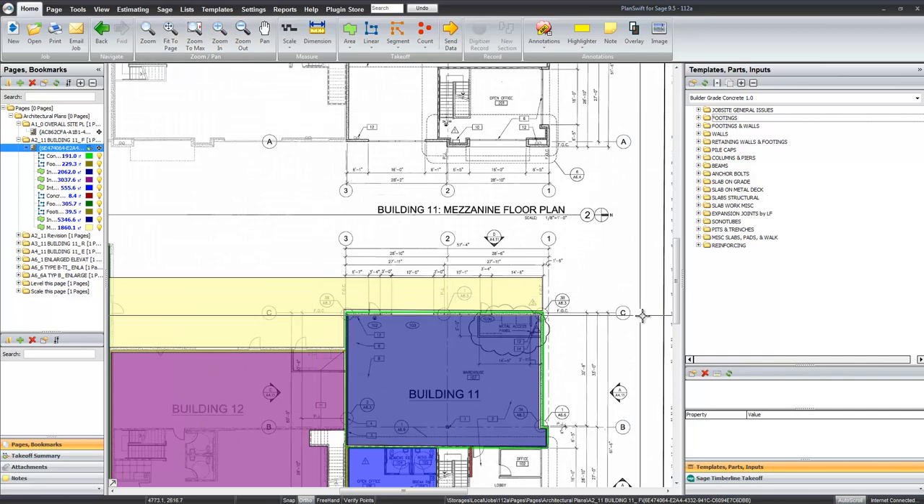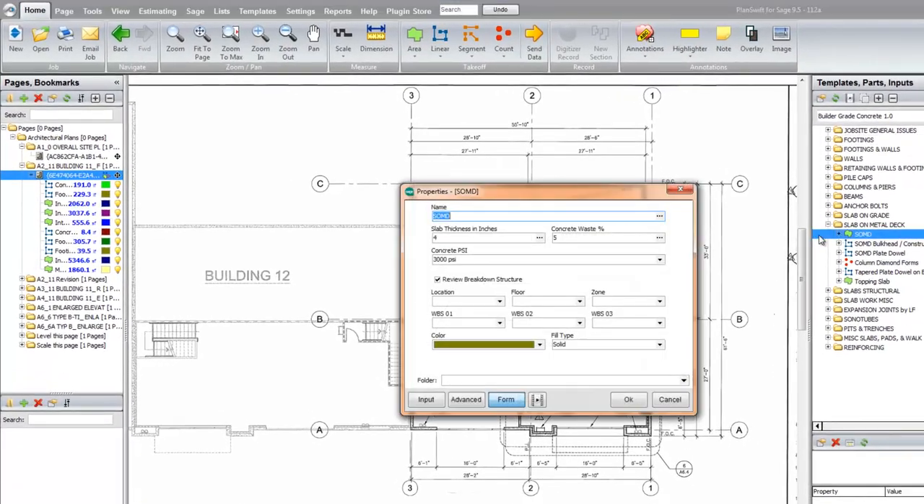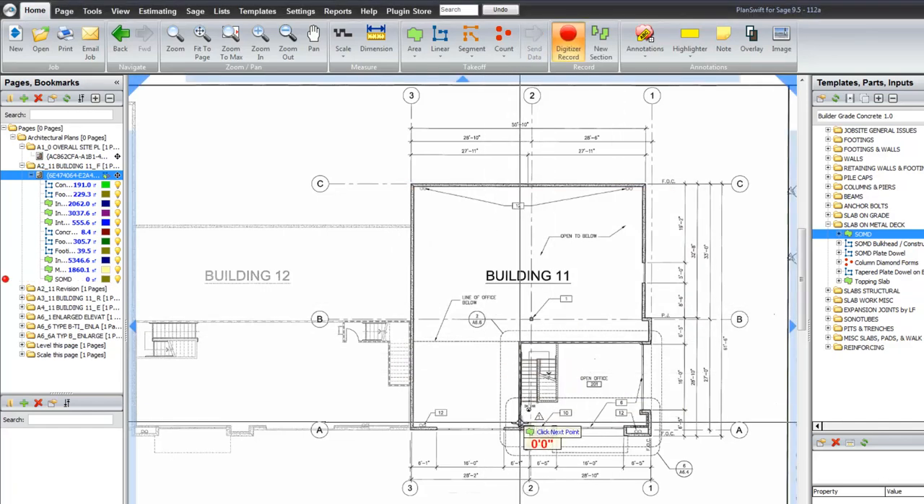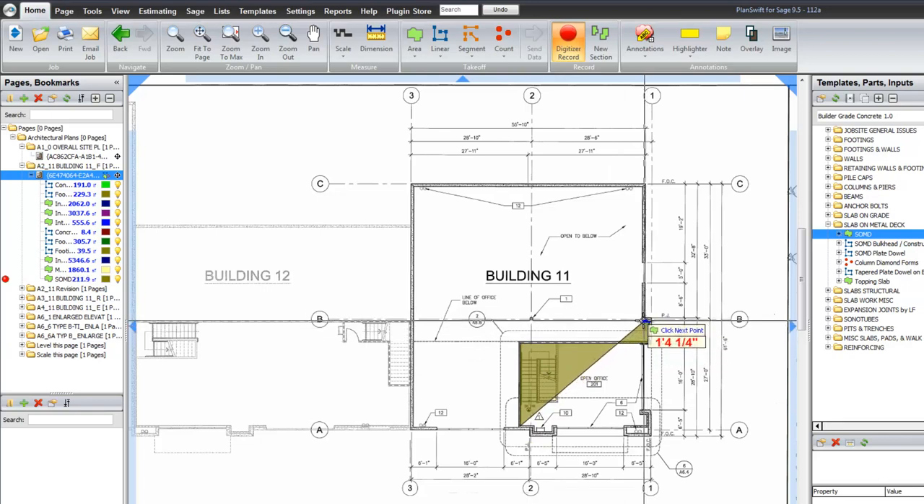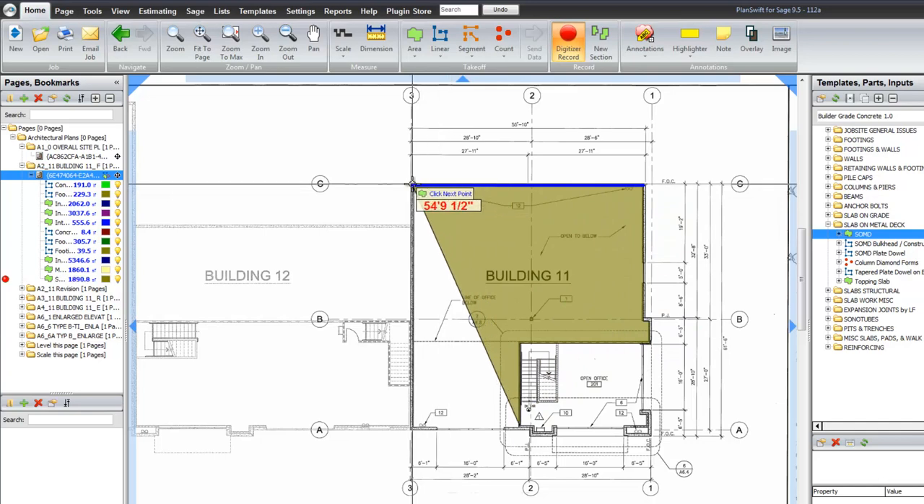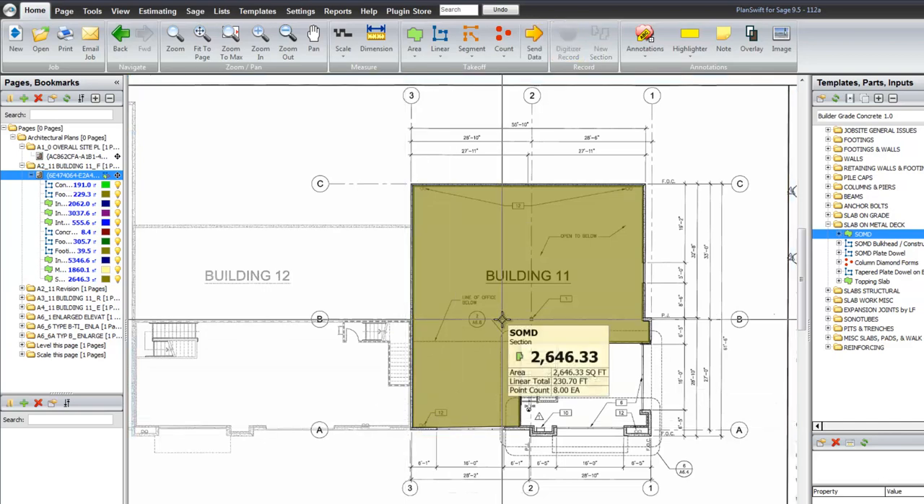So I'm going to zoom in, and this is the mezzanine area. I'm just going to say that this is a slab on metal deck, and I'm going to call up this assembly right here to take this off, identify the thickness, the concrete waste, the PSI. I'm going to leave blank the location, floor, and WBS 01 for right now. I click that and I start my takeoff here. Once again, I'm not doing this really neat. I'm just doing it quick because I'm showing points about how to use the plugin. Hit escape when I'm done, and that takeoff has been added into the system.